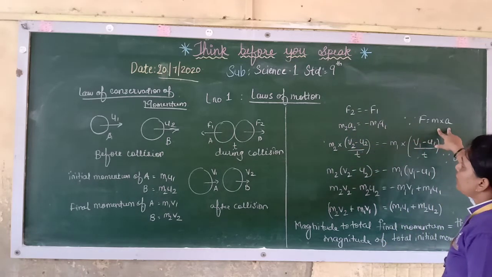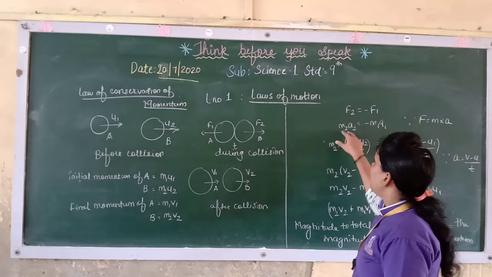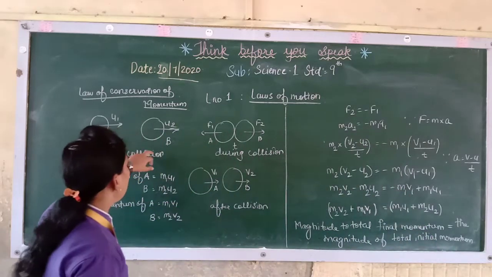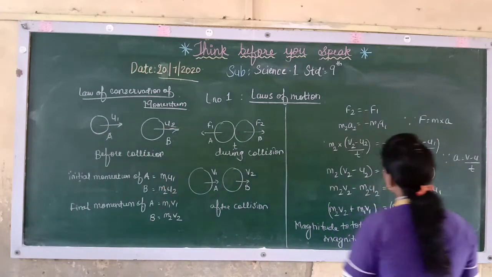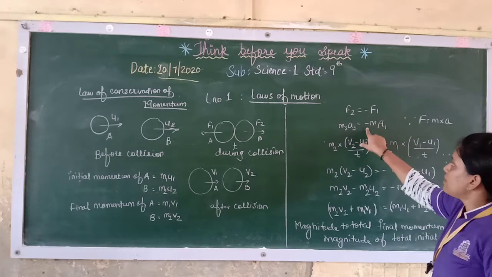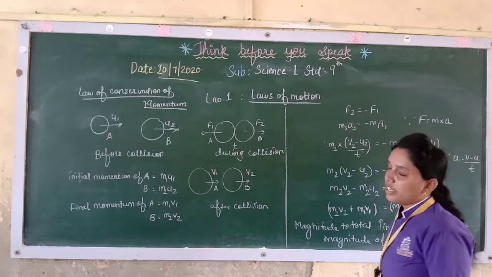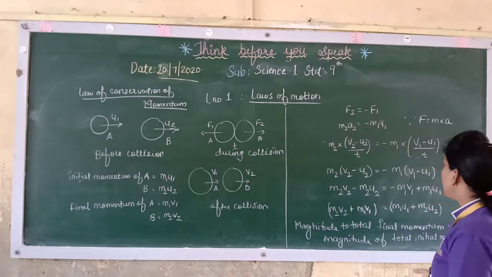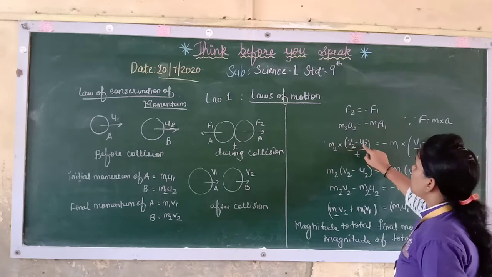Now here, see what is the formula for force. Force is equal to mass into acceleration. So let a1 and a2 be the accelerations: a1 for object A, a2 for object B. Now if you put m2 a2 here, with a minus sign, it becomes minus m1 a1. Now what is acceleration? It is the rate of change of velocity, or change in velocity per unit time. So acceleration is v minus u upon t. Here it will come v2 minus u2 upon t.